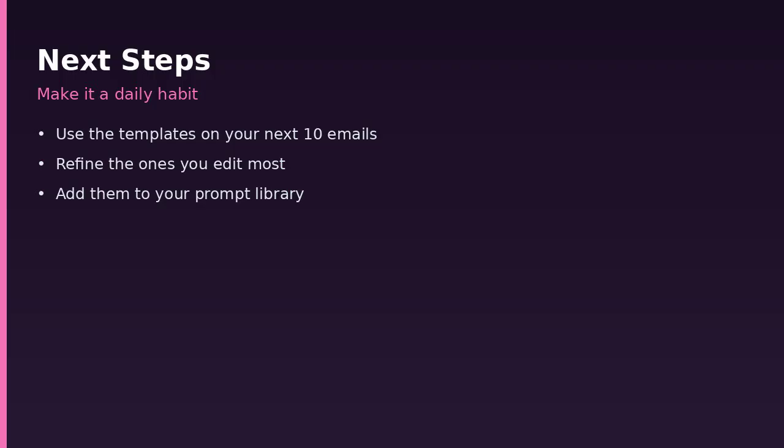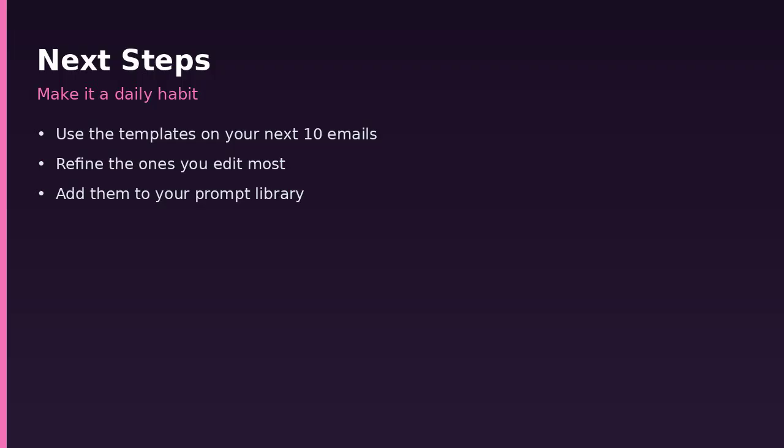Final exercise expanded. Take the next 15 non-trivial emails. Route each through the matching template. At the end of the period, keep only the 3 templates that saved the most time and required the fewest edits. Delete or archive the rest. Your communication folder stays lean and high signal. You now have workflows, templates, quality boundaries, examples, and a clear practice plan for professional email. Integrate them with your prompt library and meeting system for a complete daily communication stack.